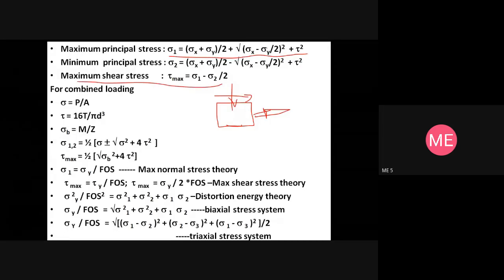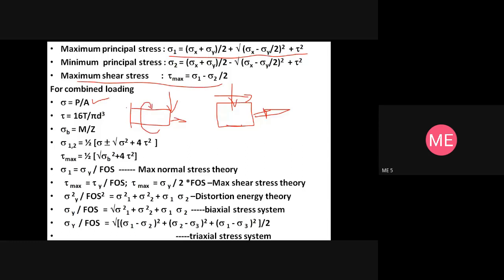Maximum shear stress is given by sigma 1 minus sigma 2 by 2 or under root sigma x minus sigma y by 2 whole square plus tau square. Do you remember these equations? Yes. And then we learnt about the basic equations to find out stress. So when you have axial loading, then we get stress is equal to load by area of cross section. So suppose I have a member subjected to load along the axis. This is the transverse load and also a torsional load, right?